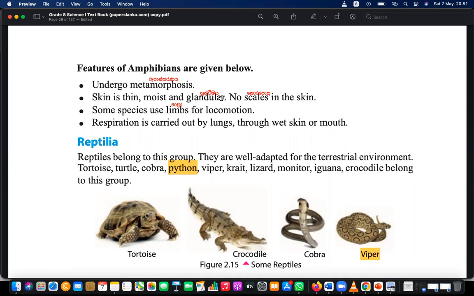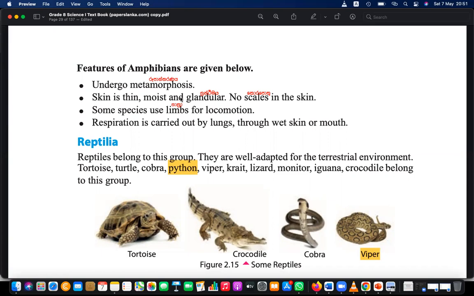We also have some, not most, but somewhat granular skin. But their skin is more granular than ours. And you cannot see any scales in the skin, unlike the fishes.